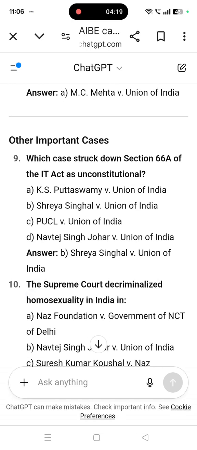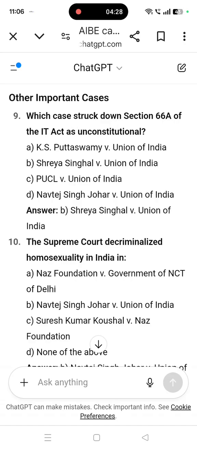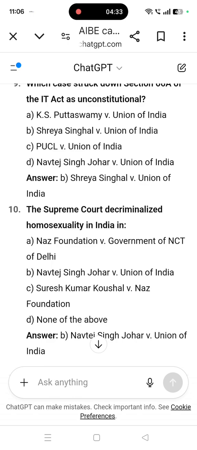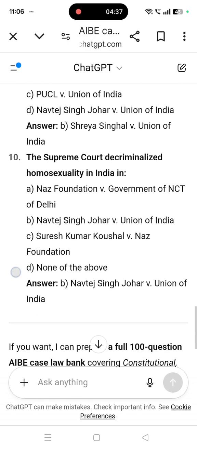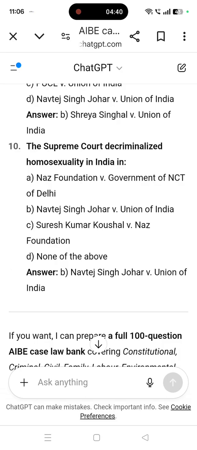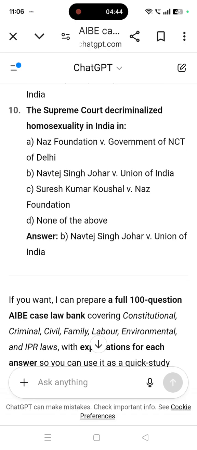Which case struck down Section 66A of the IT Act as unconstitutional? Shreya Singhal versus Union of India. The Supreme Court decriminalized homosexuality in India in Navtej Singh Johar versus Union of India. Answer is Navtej Singh Johar versus Union of India.